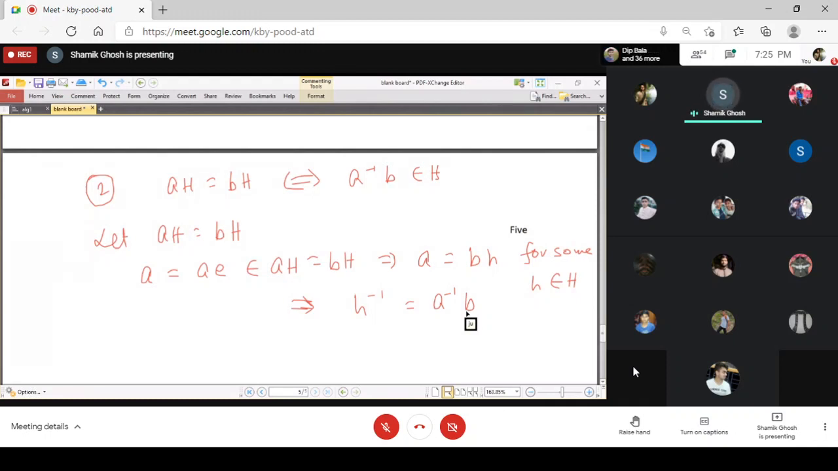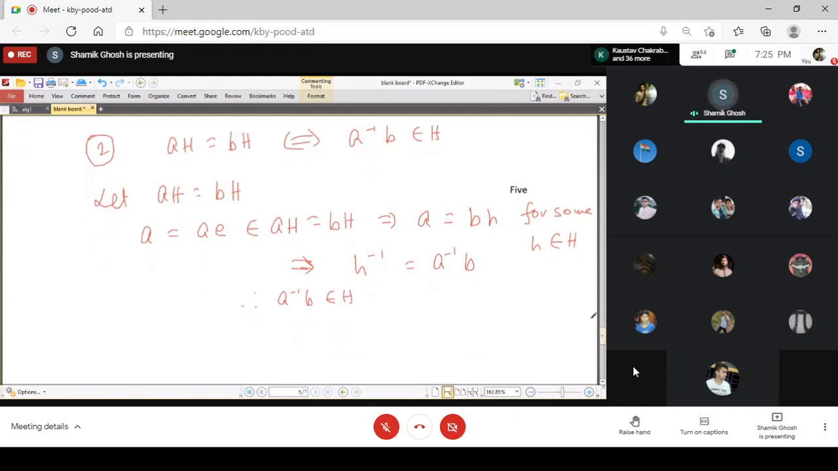So you have that, but h is an element of capital H. So obviously h inverse is also an element of capital H, as H is a subgroup, and therefore you get that a inverse b belongs to capital H. So this proves the first part.